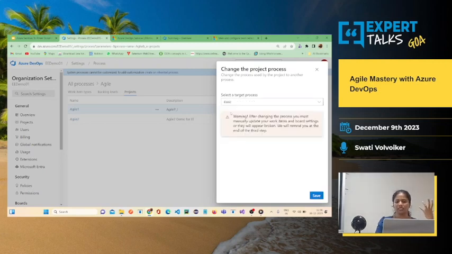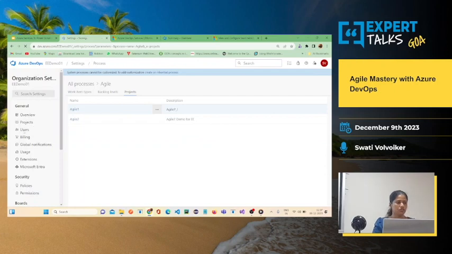Now basic is something which will give you only 3 work items, that is issue, epic, and task, whereas agile will give you exposure to more work items. Similarly, scrum will have its own different work items under the boards, which I will show you.